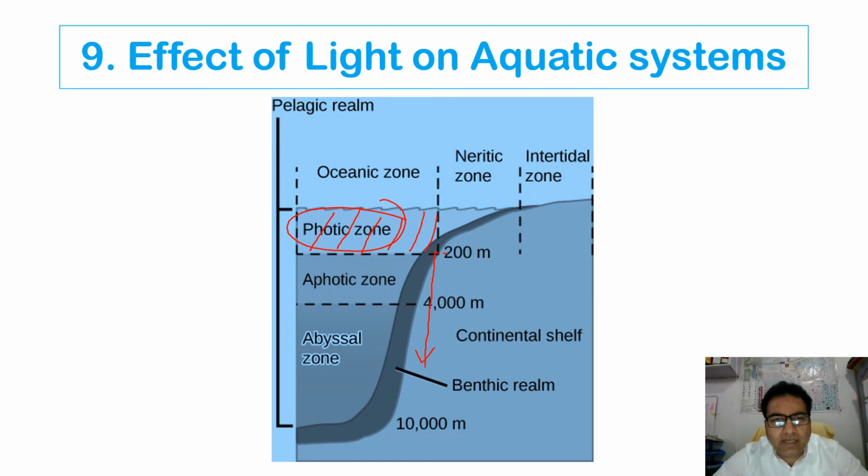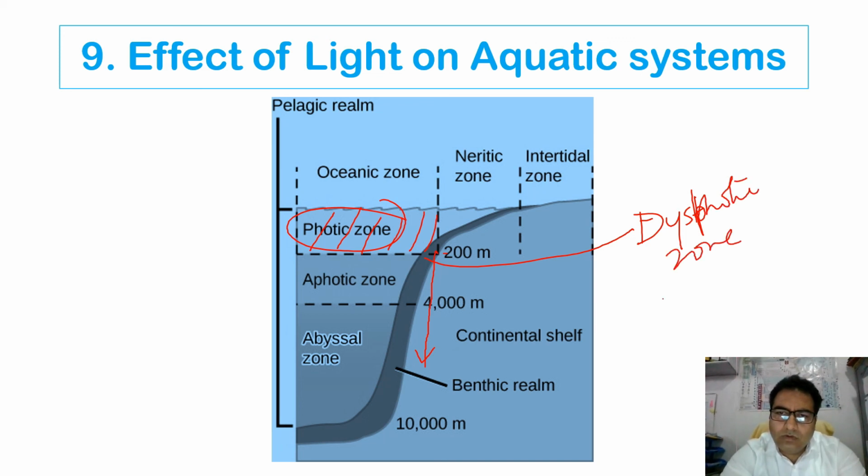And many times in between the photic and the aphotic zone, we also have a zone which we call the dysphotic zone. Many of the books have written about the dysphotic zone. So in between the photic and the aphotic zone, we have the dysphotic zone as well. So the photic zone is up to 200 meters and the aphotic zone below 200 meters, and in between, in the transition, there is another zone which we call the dysphotic zone, which has a lower intensity of light.